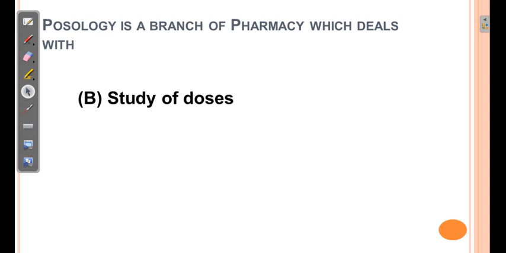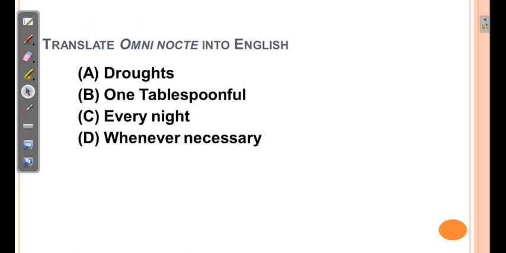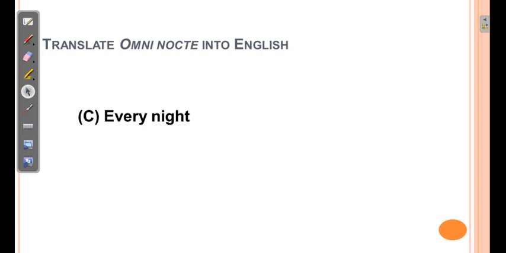Here we are studying the dose provided to children based on age or body weight or body surface area. The next question which was asked in one of the exams is, we need to translate omni nocte into English. The options are draughts, 1 tablespoonful, every night, and whenever necessary. In Latin, omni means every and nocte means night. So the correct answer is every night.